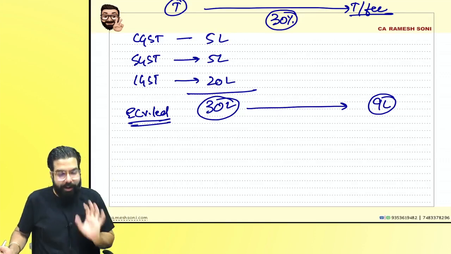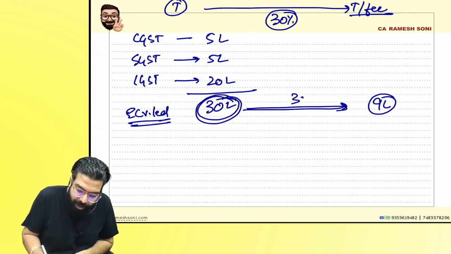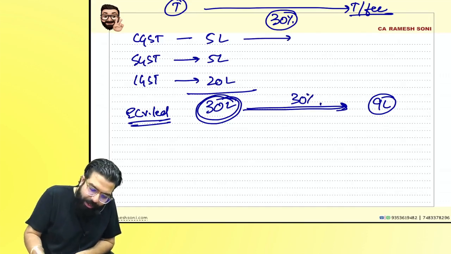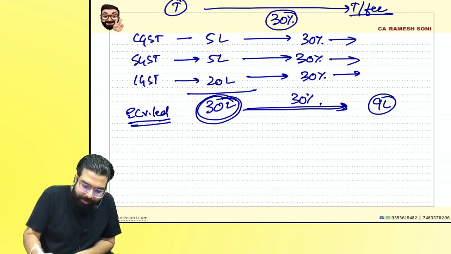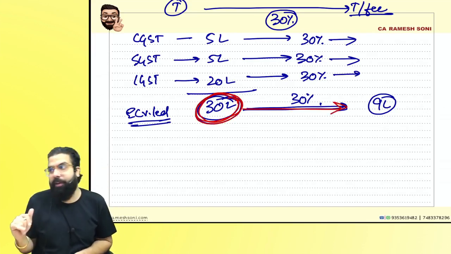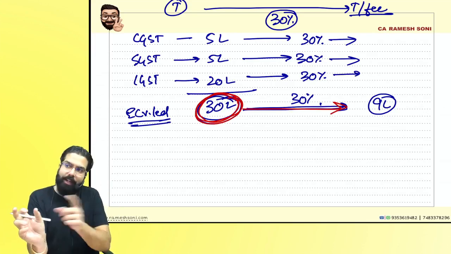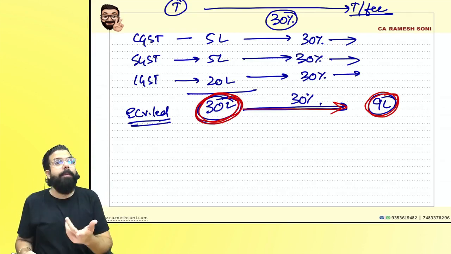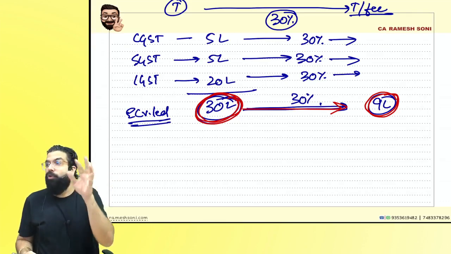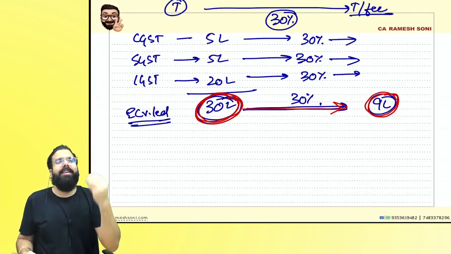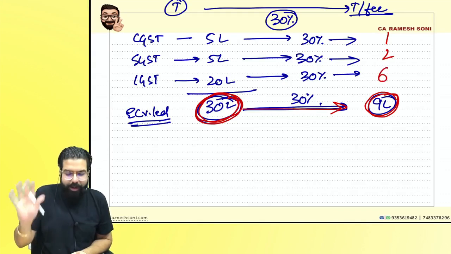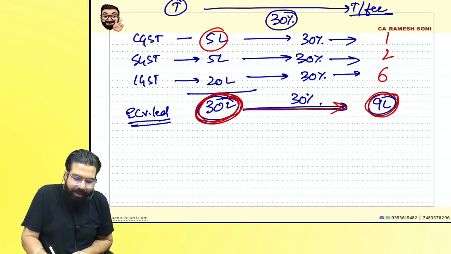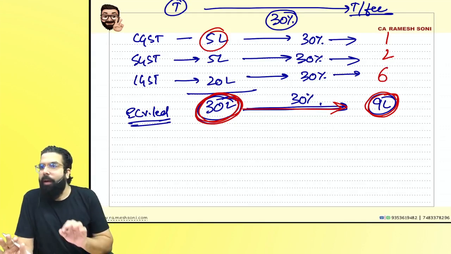Can I go ahead, everyone? Here, 30 lakh, 30% means how much? 9 lakh. Now, should you apply 5 lakh into 30%, 5 lakh into 30%, 20 lakh into 30%? Or people ask, can we apply on an overall basis directly 30%? The government told you apply on overall basis 30%, 9 lakh is to be transferred, right? Then people ask, 9 lakh to be transferred from which head? Should we transfer from CGST, SGST or IGST? The government told your wish. You want to transfer 1 from here, 2 from here, 6 from here, you do it however you want. But if there is only 5, you can transfer a maximum of 5 from there. Are we clear, everyone?